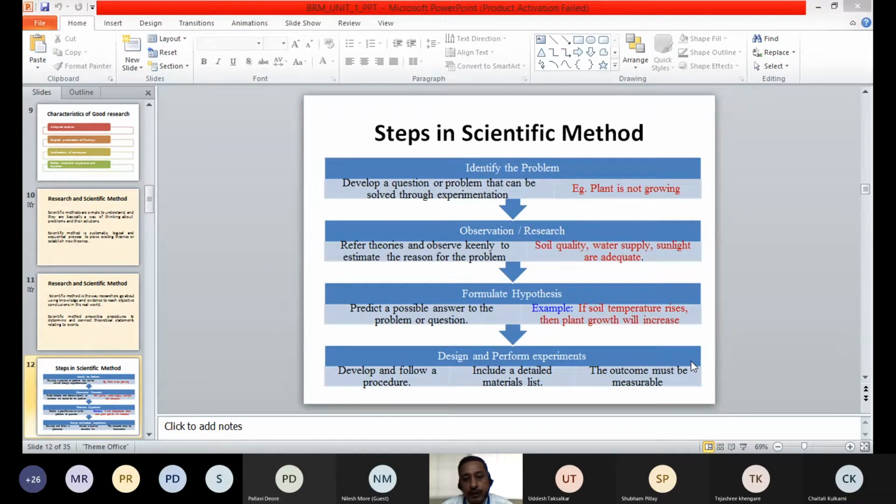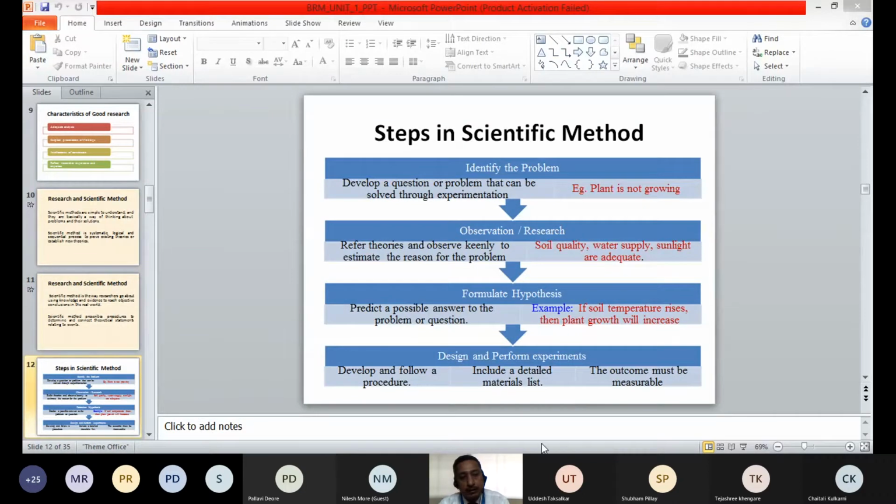For one plant we can keep it in sunlight. One plant we can keep in darkness. So we can see the difference. This type of experiment we can design to test our assumption, to test the hypothesis.